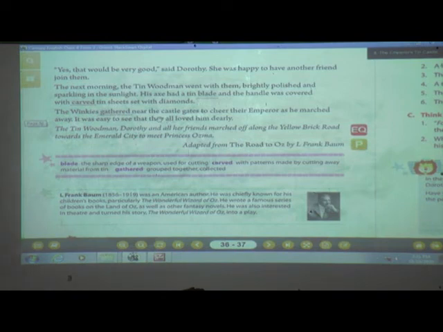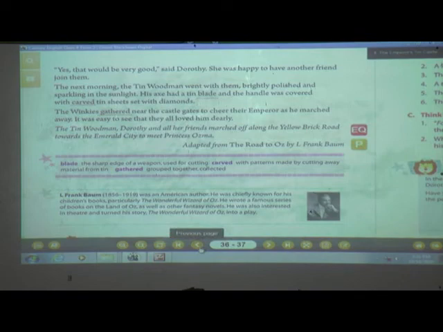So what have you learned from this lesson, students? Yes, we saw that there was a girl, Dorothy. She loved adventures, and she wanted to visit one city, the Emerald City, and she reached there.